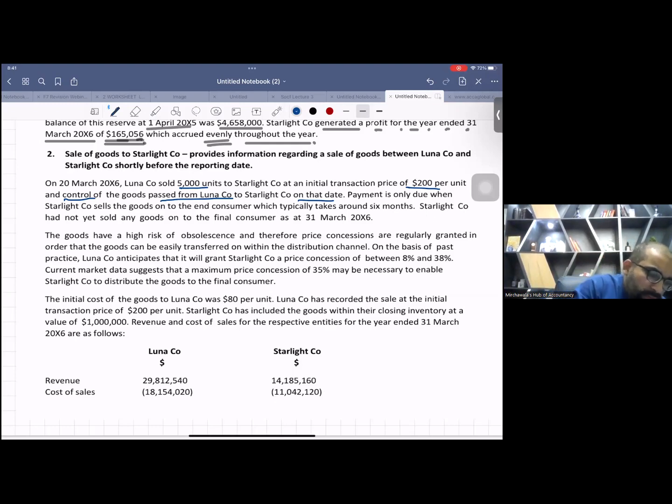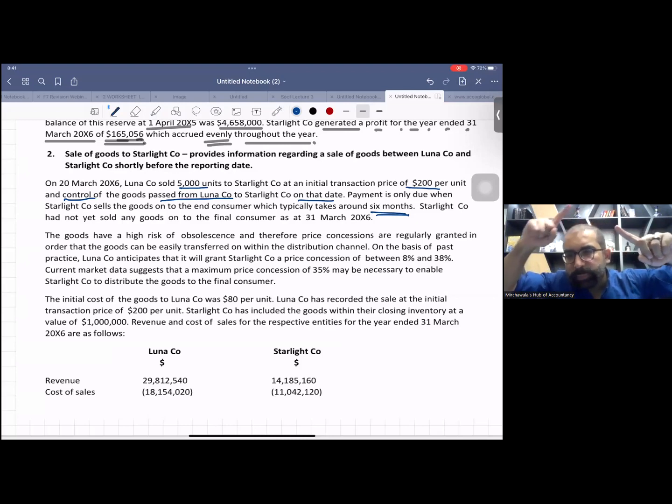Payment is only due when Starlight company sells the goods on to the end user, which typically takes around 6 months. Okay, listen, the parent company is Luna company, the subsidiary company is Starlight company. Please, students, be very careful. The parent company has sold goods and transferred the control to Starlight company, and now Starlight company will sell it further to other guys and will pay later. So there is no issue with the payment terms.